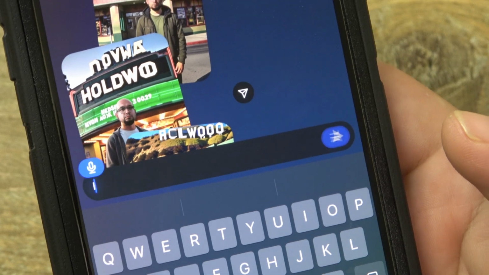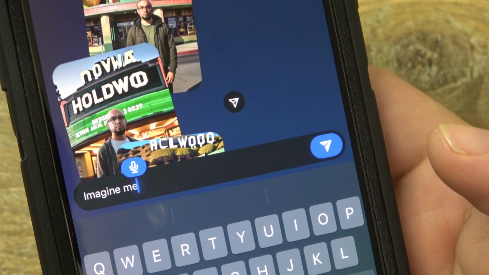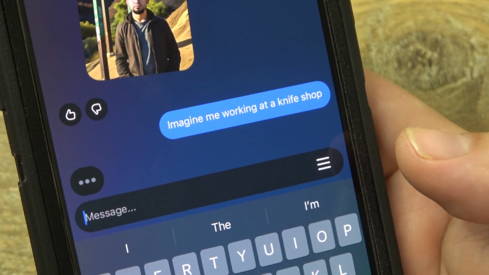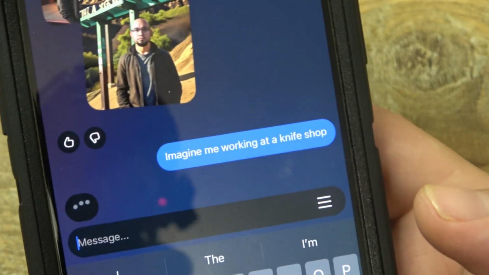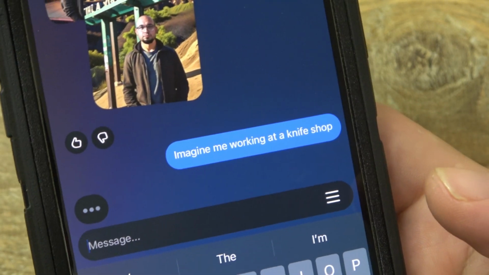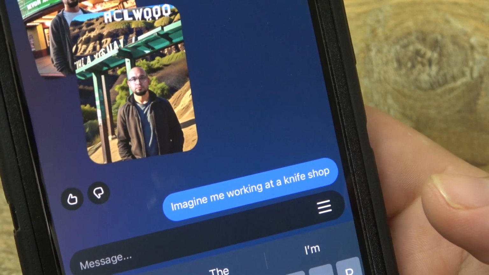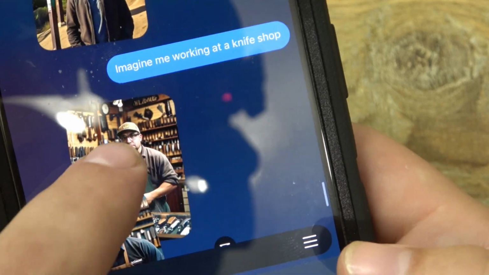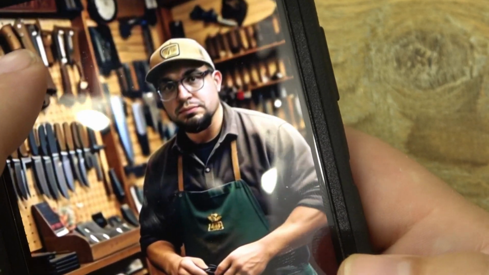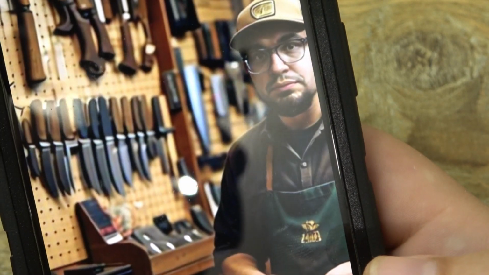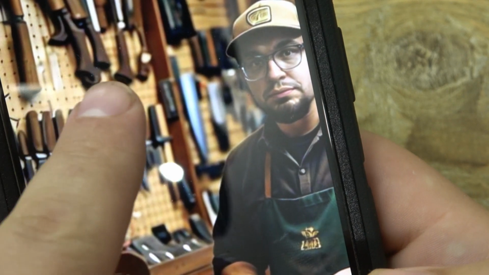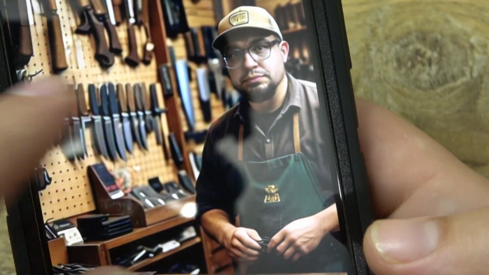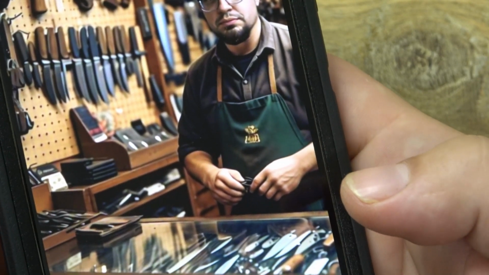Imagine me working at a knife shop. I actually did this one before. I posted the pictures on Instagram. But even with knives, it doesn't always make sense. At first glance, it makes total sense. But then when you really dive into the details of the picture, you're like, what the hell is going on here? So I appreciate they gave me a smock. That's cool. Bunch of fixed blades on the wall. Like, what are these things? Those almost look like weird gun stocks. I don't know. Sorry, trying to get this so there's no glare here.